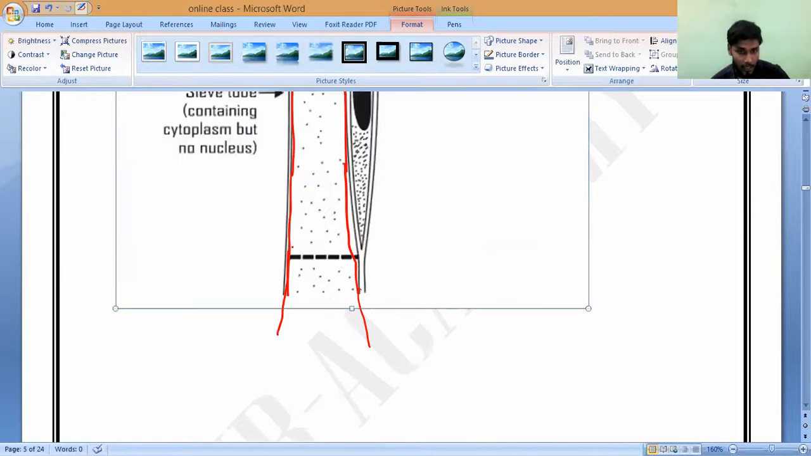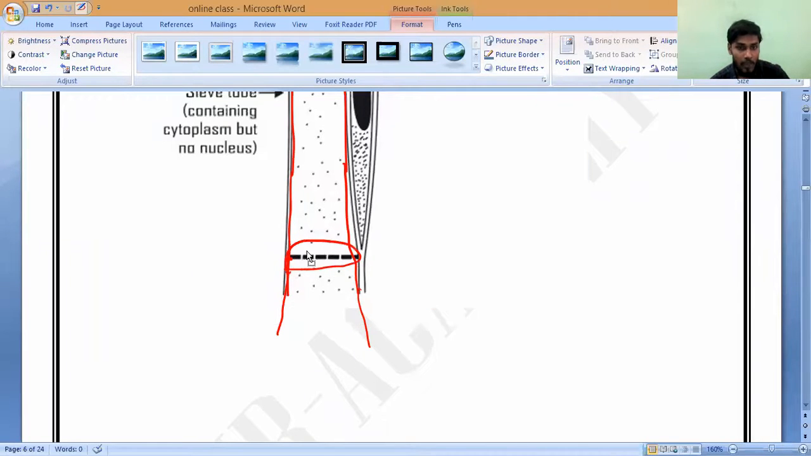And at the bottom also you check it. Is it broken completely? This is one phloem. Is it broken completely? No. Correct or not? So in the middle, there is some kind of plate.